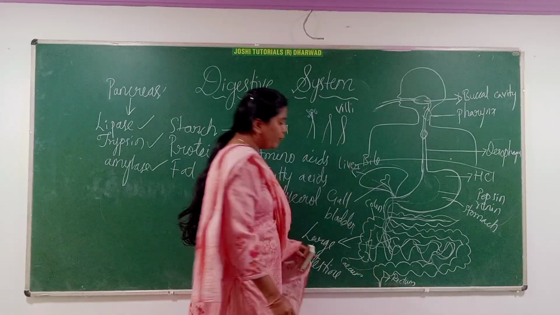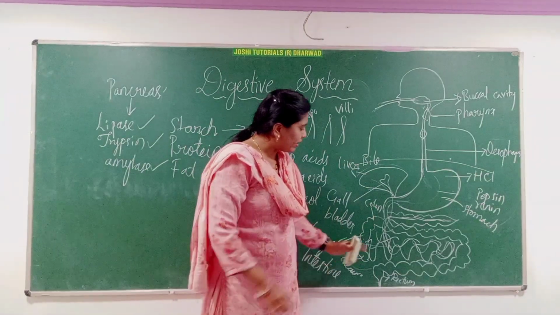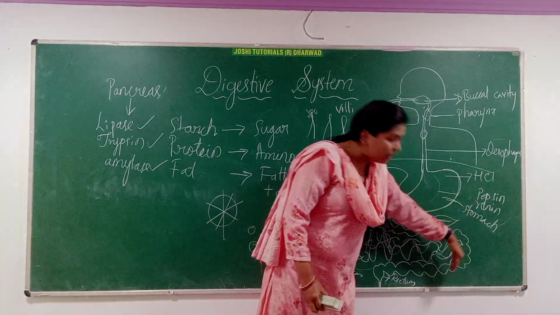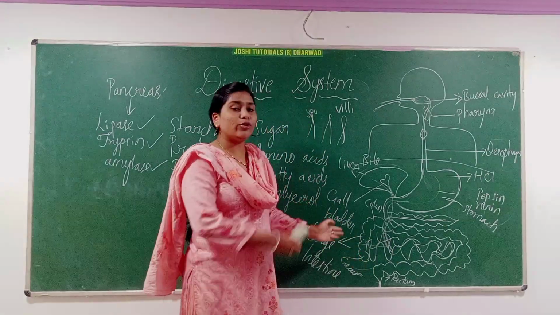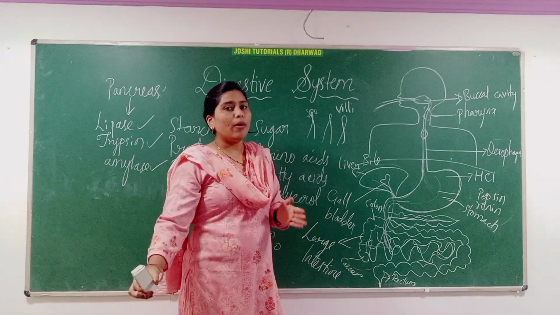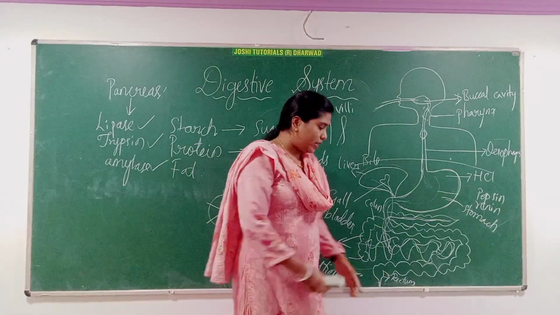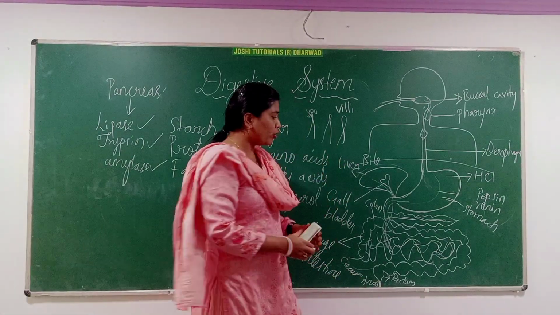The undigested food moves to the cecum first, and afterwards to the colon: this is the ascending colon, this is the transverse colon, and this is the descending colon. Afterwards undigested food is eliminated from the body through the anus. The last part is called the anus, from where the waste is thrown out.